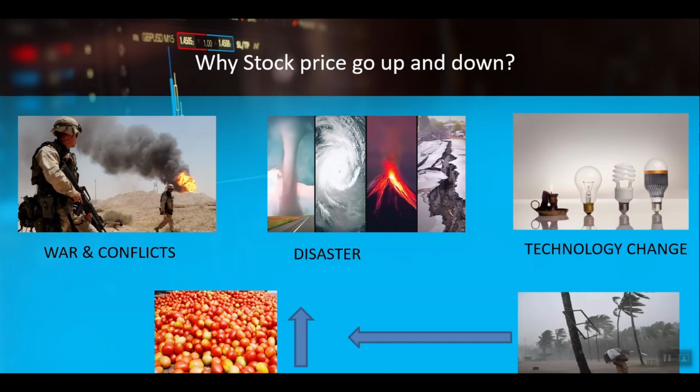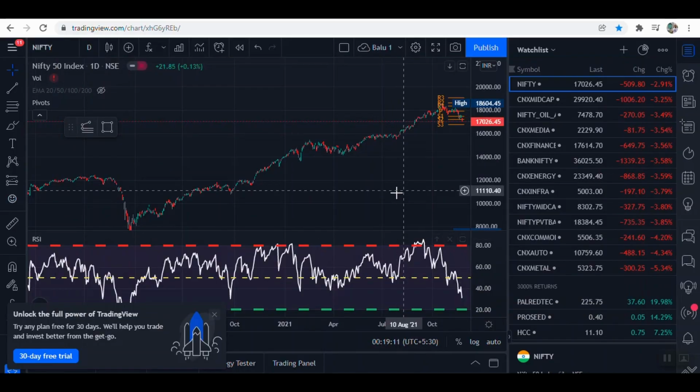So now you understood why tomato price gone up, because the external factors impacted tomato price. Similarly, there are external factors which will impact a company share price to go up and down. Okay, let me show you one chart so that you understand how a chart would look like, and why stock price go up and down.